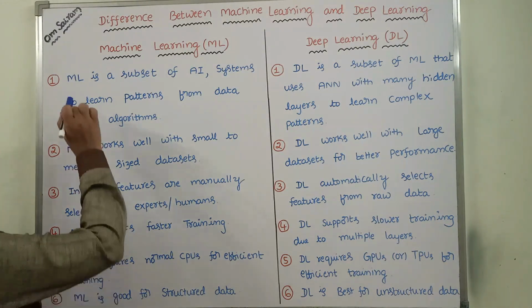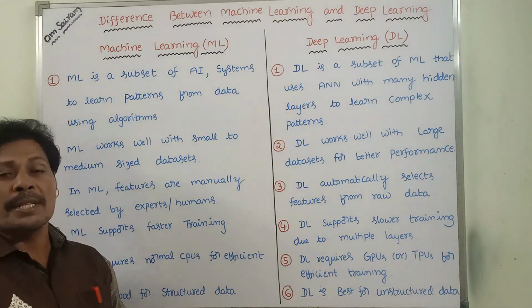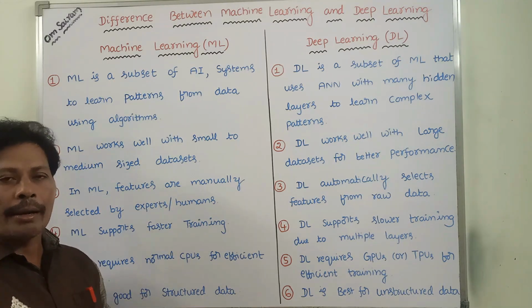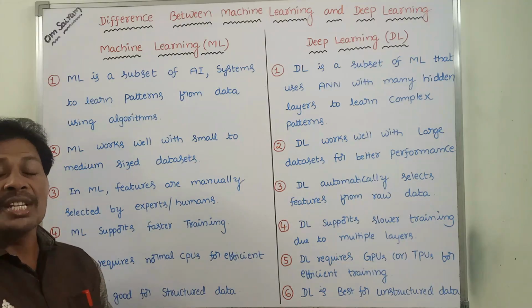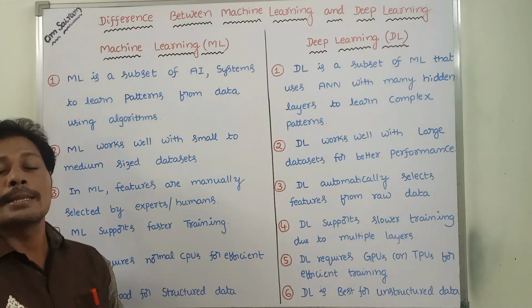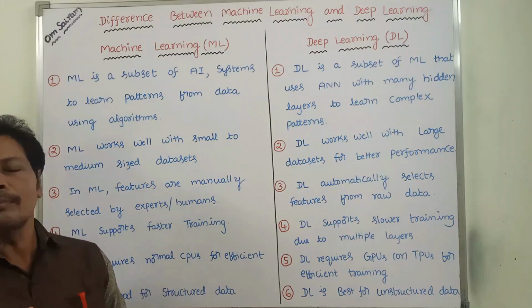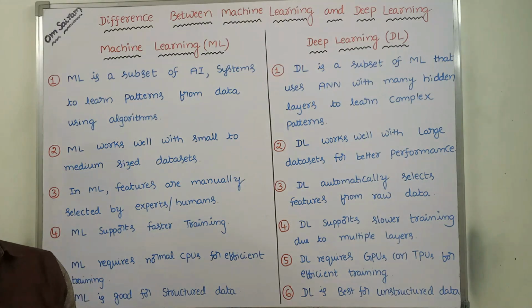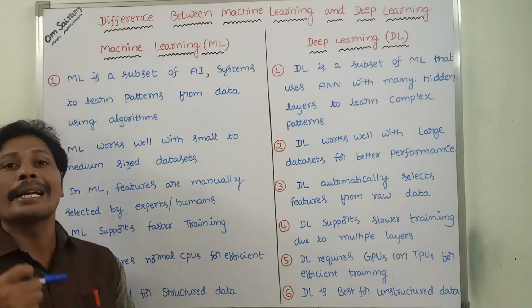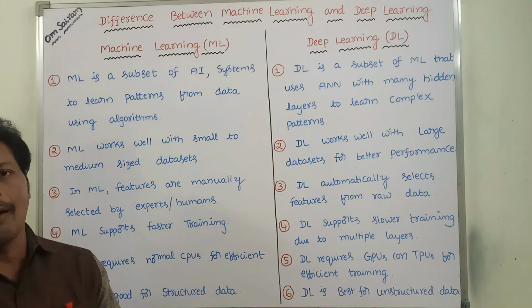Now, first point. Machine learning is a subset of artificial intelligence. In the case of machine learning, we have to use machine learning algorithms. By using those algorithms, systems or our computers learn patterns from given input data. So, by using machine learning algorithms, systems can learn various patterns from the given input data.